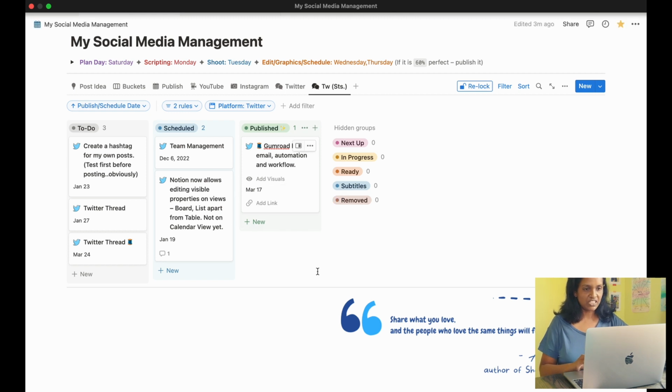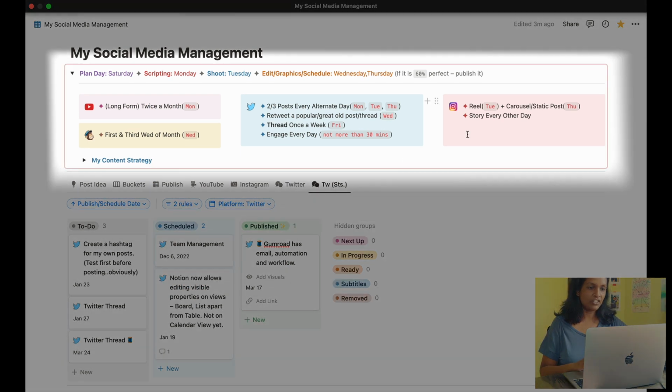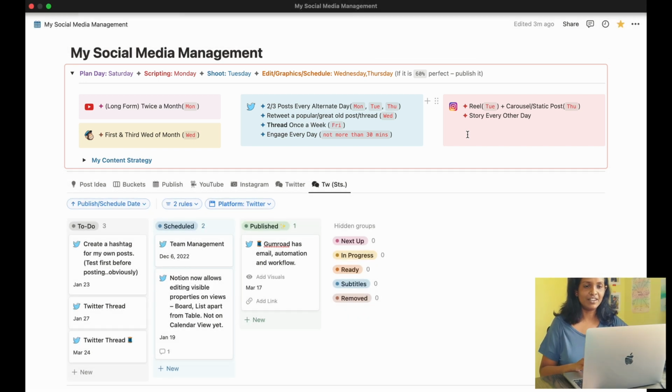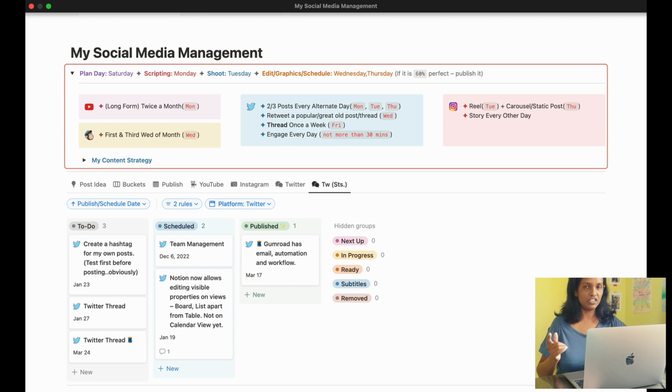On the topmost space, I wrote down my schedule that I need to follow while planning my content for the upcoming week or weeks. I don't necessarily meet my own targeted strategy always, but having them laid out definitely works in my favor to execute the content creation, planning, and then production. I have put this inside a synced block because I want this block to be reflected in two different places within this workspace. So if I make a change in one place, the other block within the same workspace will also be updated. That's all about the top section of my content planner.